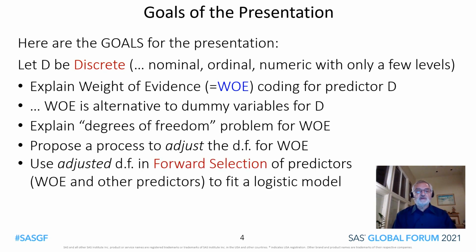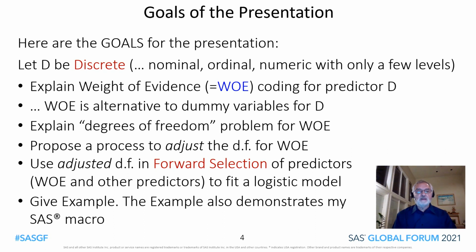Use the adjusted degrees of freedom in forward selection of predictors, weight of evidence and other predictors, to fit a logistic model. Give an example. This example also demonstrates my SAS macro.